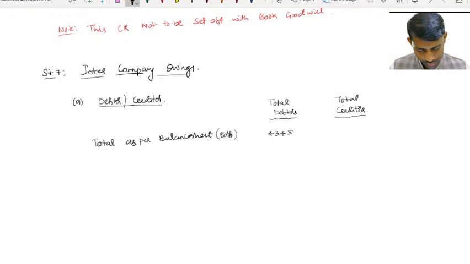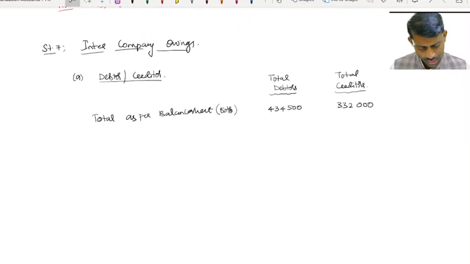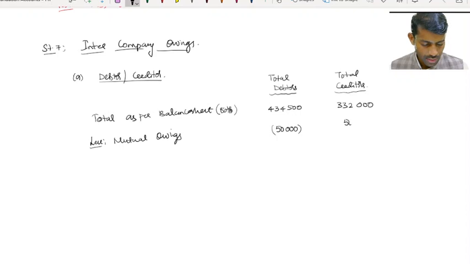And the creditors: 240 plus 92, so 3,32,000. Out of that, less mutual owings of 50,000 each.